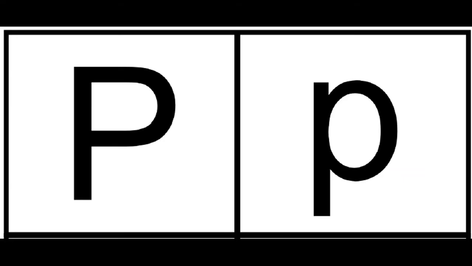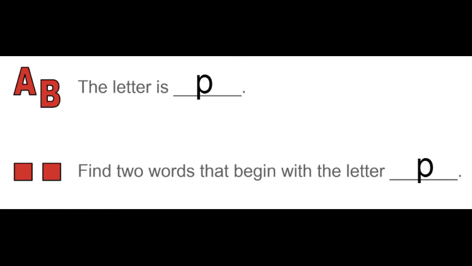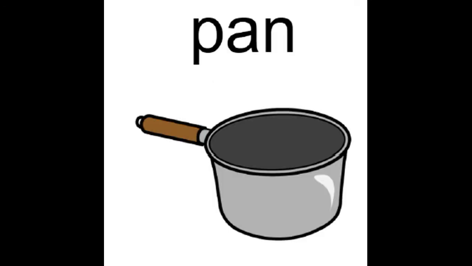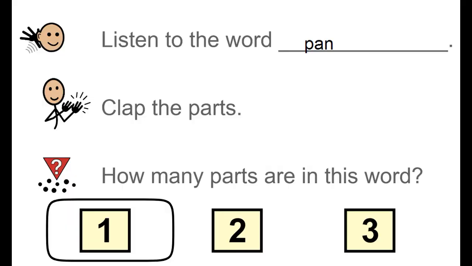What's the letter? P. What's the sound? P. The letter is P. Find two words that begin with the letter P. Pan. Listen to the word pan. Clap the parts. Pan. How many parts are in this word? 1. Pan. Clap it again. Pan.